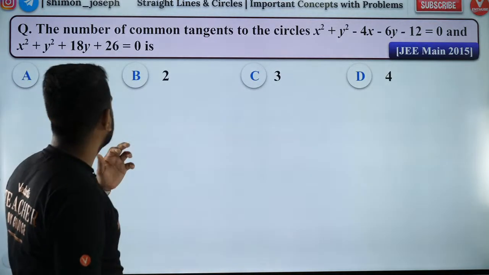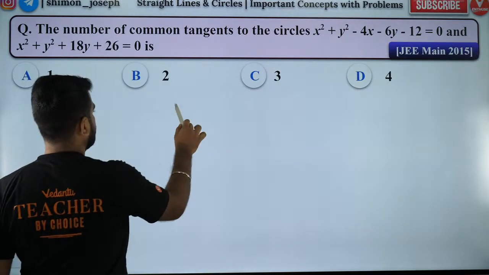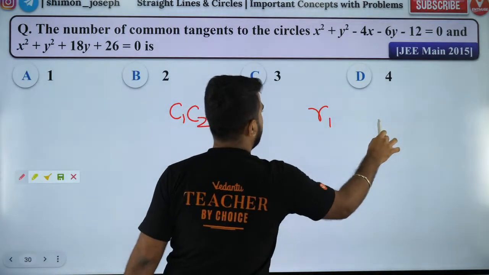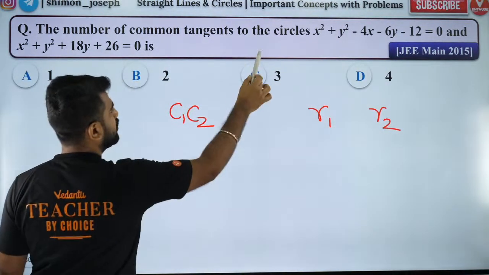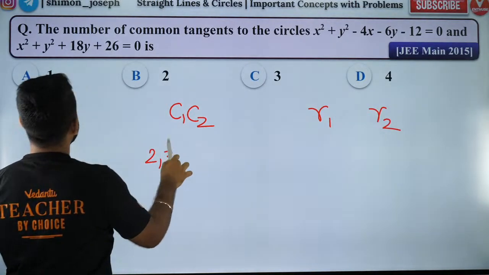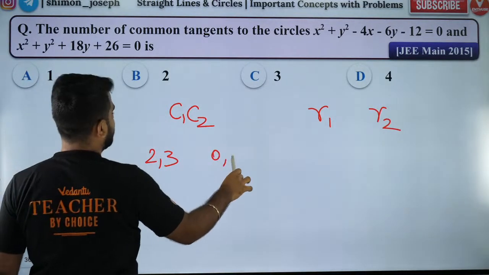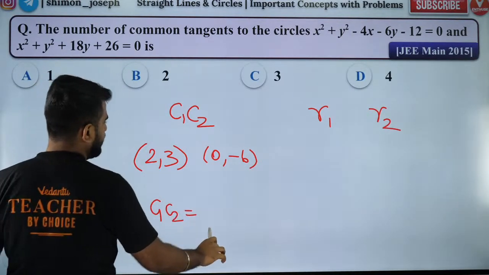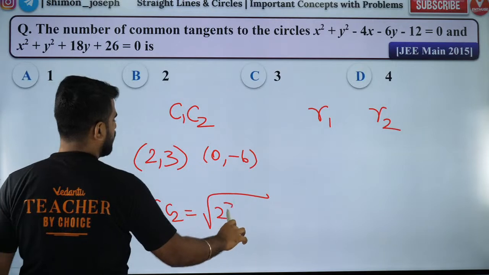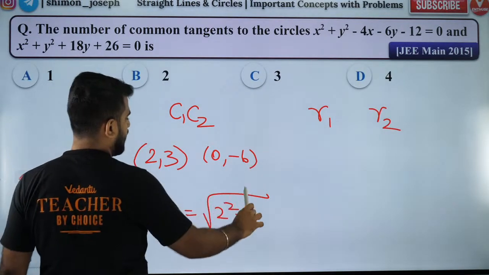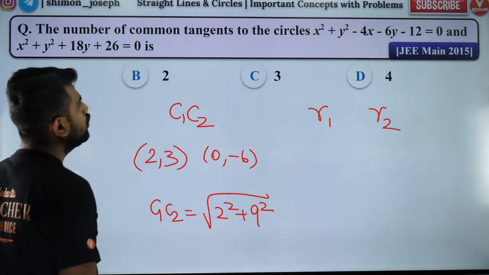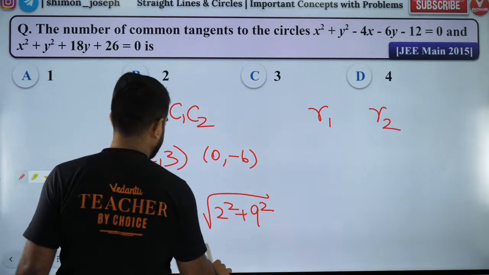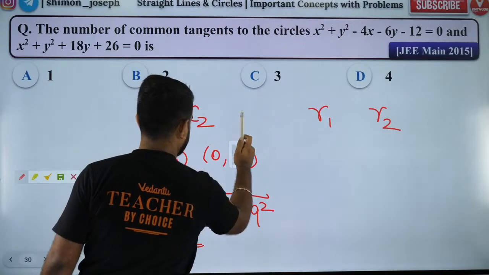It's a nice question. So guys, you have to find C1C2. For every question on common tangents, find C1C2, find R1, R2 and compare. So C1 is what? 2, 3. C2 is what? 0 comma minus 6. So the distance C1C2 is 2 square plus 9 square, right? That's going to be root 81. Oh, not 6, it's 9, sorry.